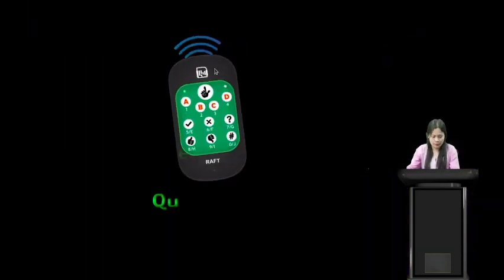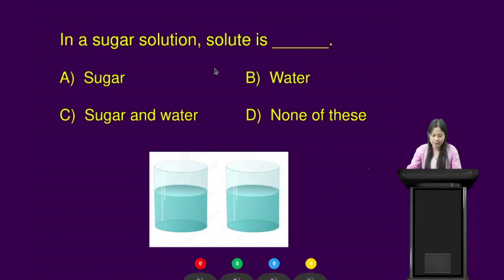Alright students, we have another question. Please get your rough devices ready. And the question is, in a sugar solution, solute is which of the following? I'm giving you 15 seconds for this question. Your time starts now. Option A is sugar, option B is water, option C is sugar and water, and option D is none of these. So which of the following options is the solute in a sugar solution?